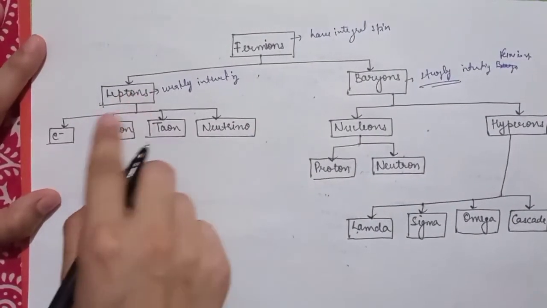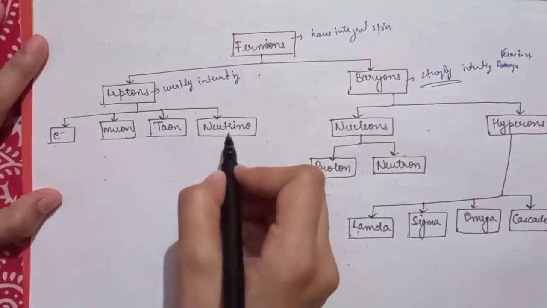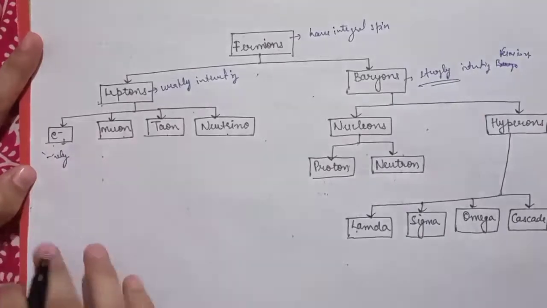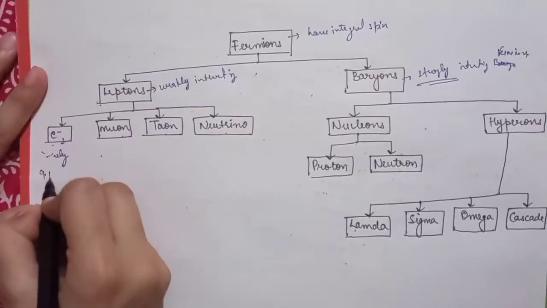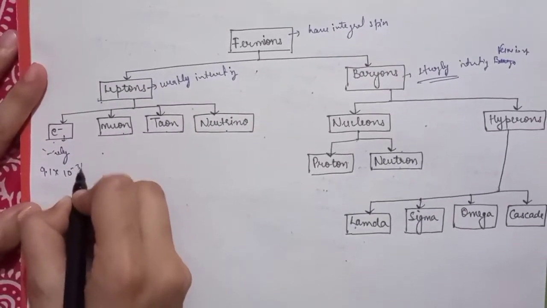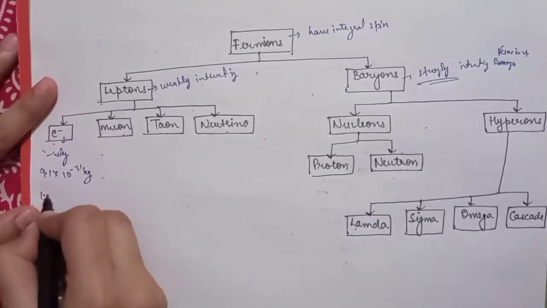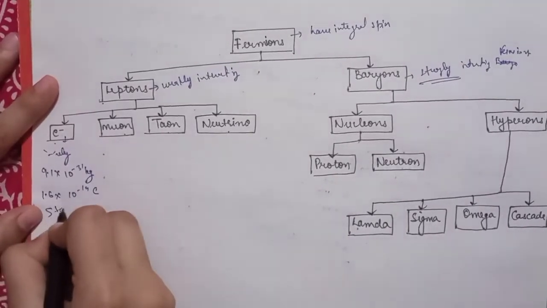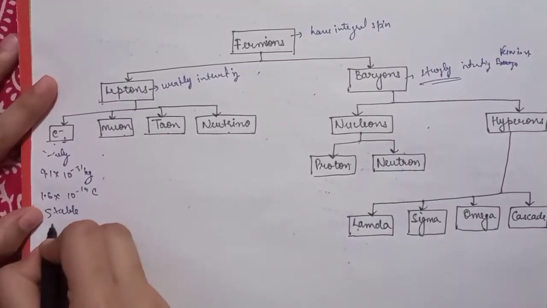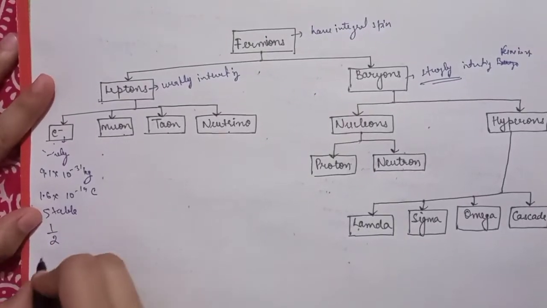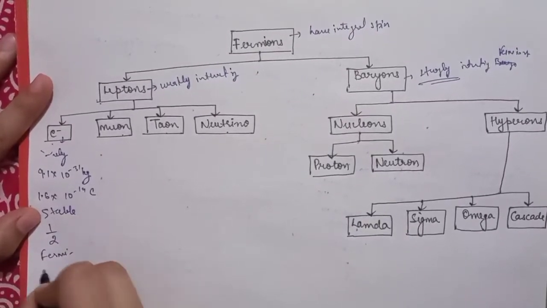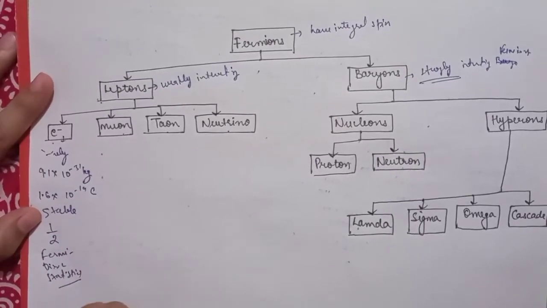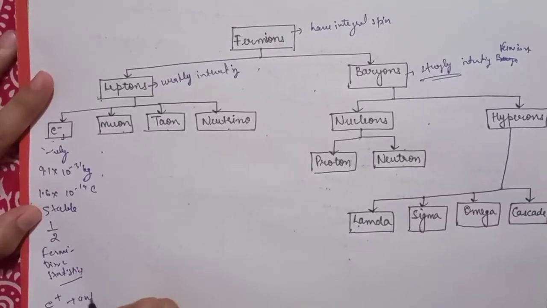Leptons are classified as electron, muon, taion, and neutrino. Electron is a negatively charged particle which has mass 9.1 into 10 raised to power minus 31 kg, and its charge is 1.6 into 10 raised to power minus 19 coulomb. It is a stable particle and it has spin 1 by 2. It follows Fermi Dirac statistics, and the positron is its antiparticle.